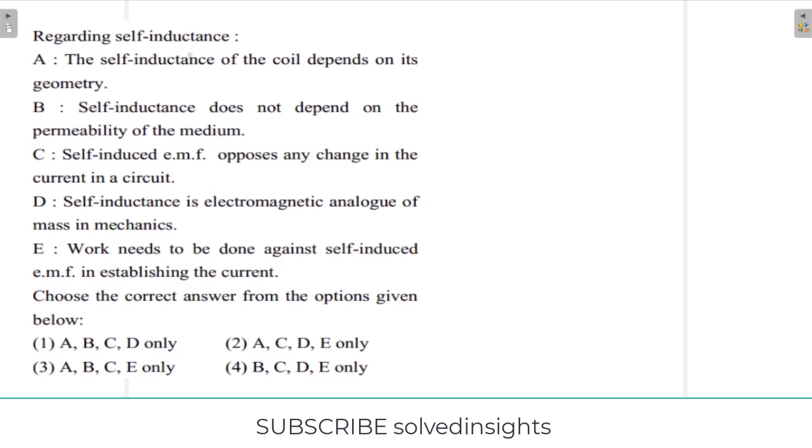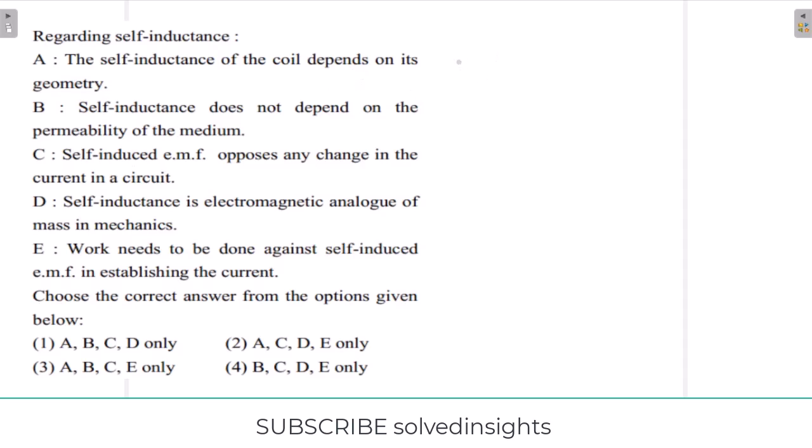Regarding self-inductance, the self-inductance of the coil depends on its geometry. So there are 5 statements we have to find which are true. So option A says that the self-inductance of the coil depends on its geometry.